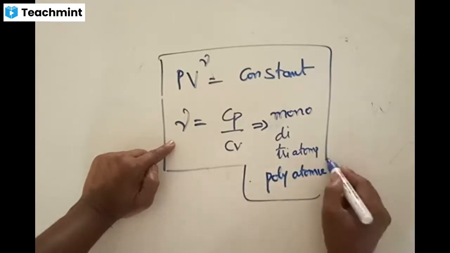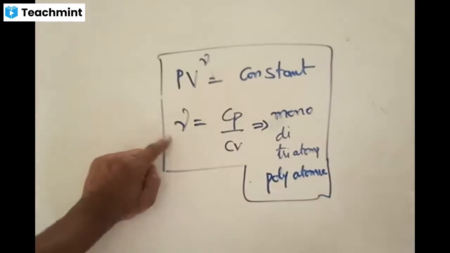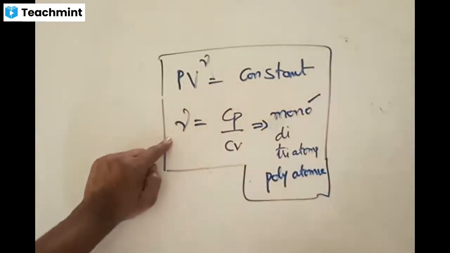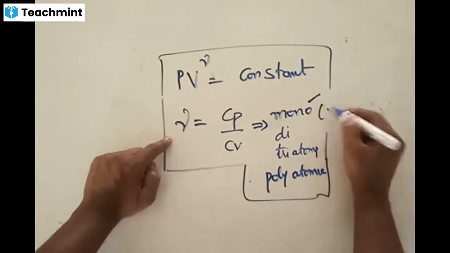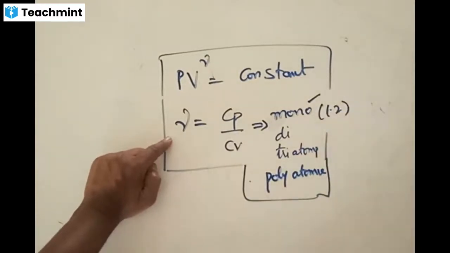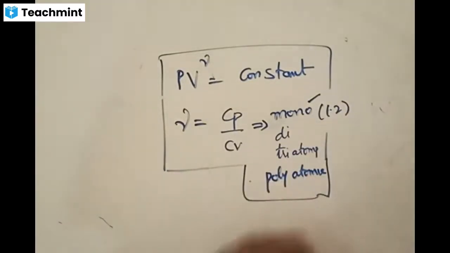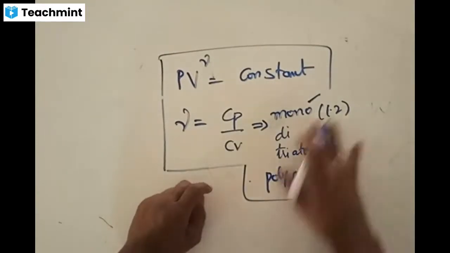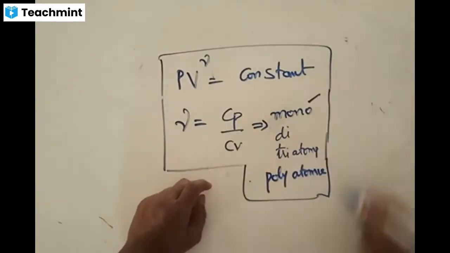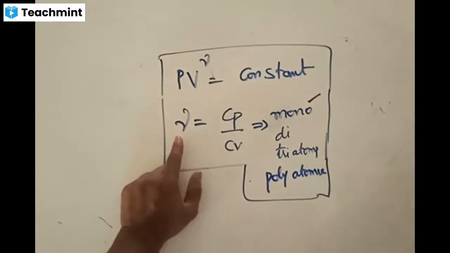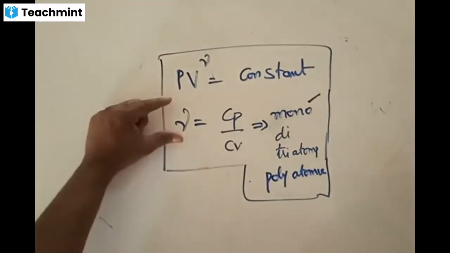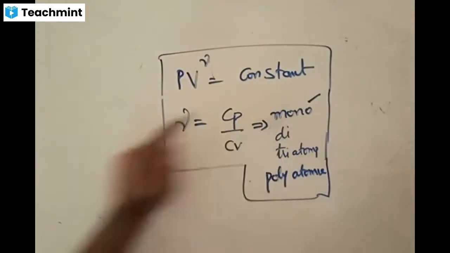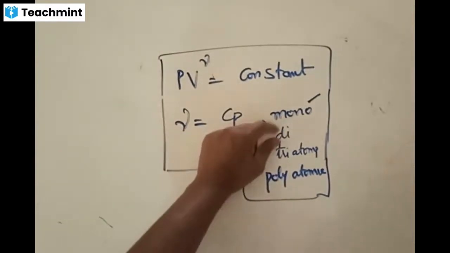What I'm trying to tell you now is, whatever gamma you say, gamma is going to be some fixed value for a monoatomic gas. I don't remember the exact value. I think it is 1.2. I'm not remembering that exact number, I'm just taking some generalized value. I need to verify and cross check this. I came directly without checking those numbers, but not an issue. Gamma is going to have some specific value for a monoatomic gas. Gamma is going to be some specified value for a diatomic gas.